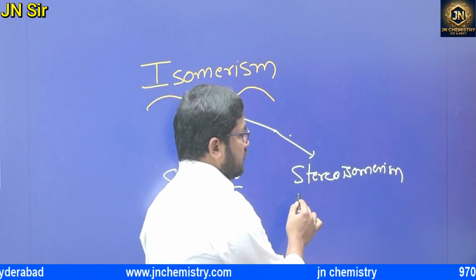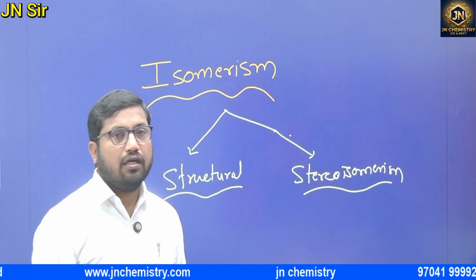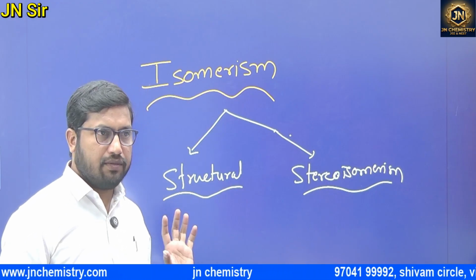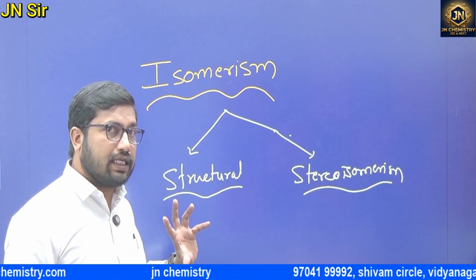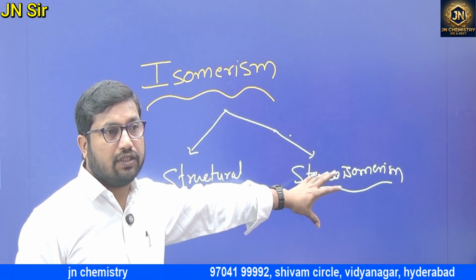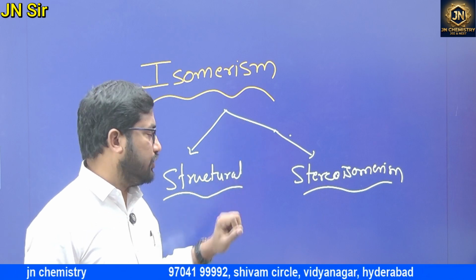Structure and stereo. The main important thing is compounds should have the same molecular formula but different structure. And if the three-dimensional shape is different, those are called stereoisomerism.